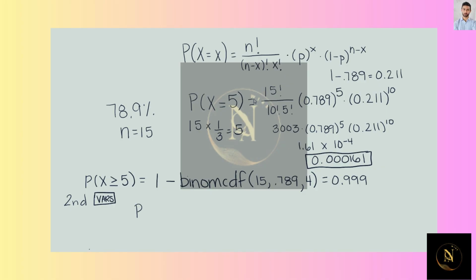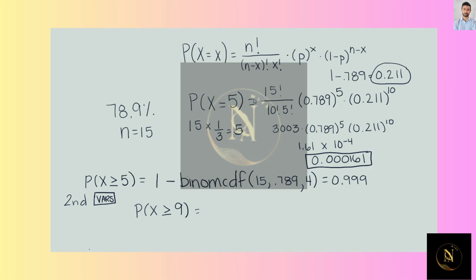What is the probability that at least 9 people do not speak English in their home from those 15 that were surveyed? So we are looking for the probability that x is greater than or equal to 9. For this one, you have to be careful because we are looking for the do not speak English at home. So we want to use this probability, 0.211.